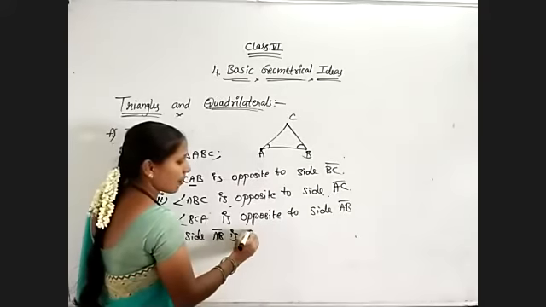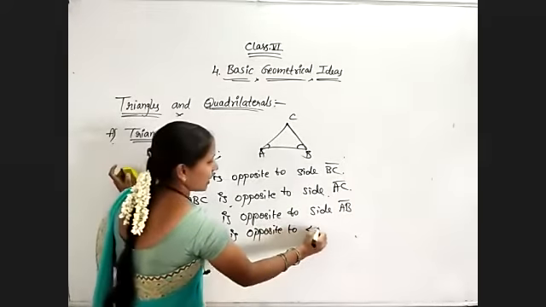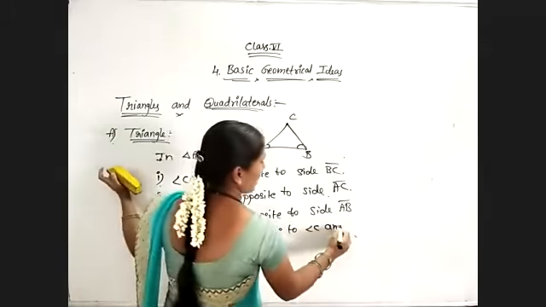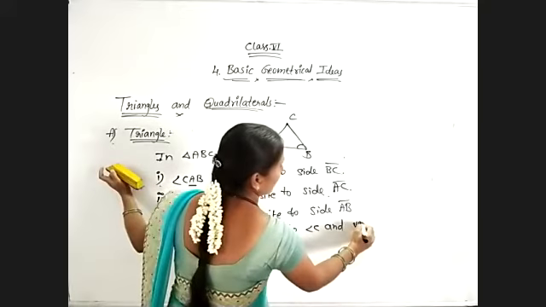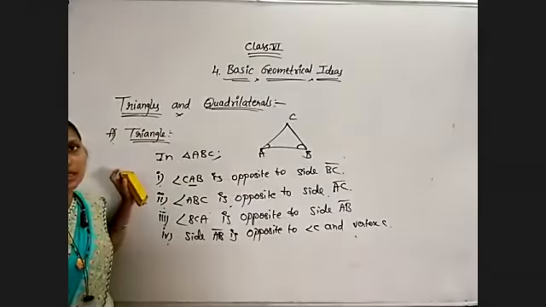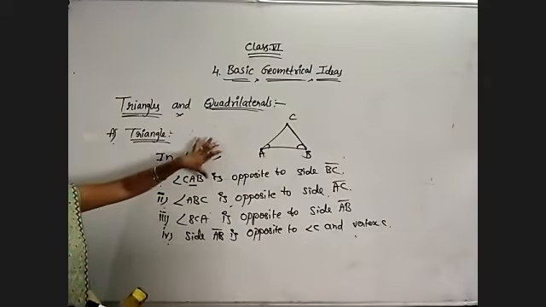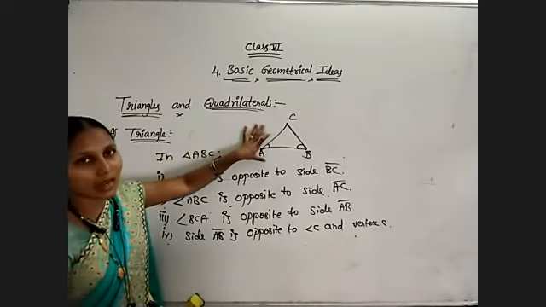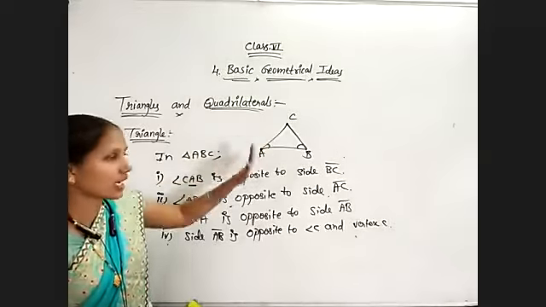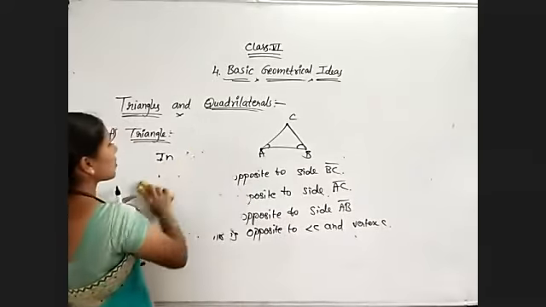Side AB is opposite to vertex C or angle C. Like that, the remaining two also you can write. So this is about the different elements of the triangle and how they are related. Completely I have explained.